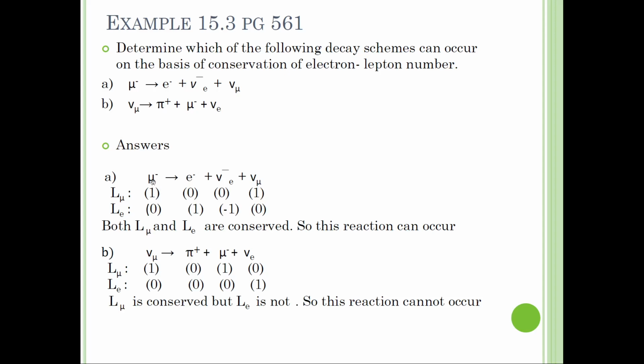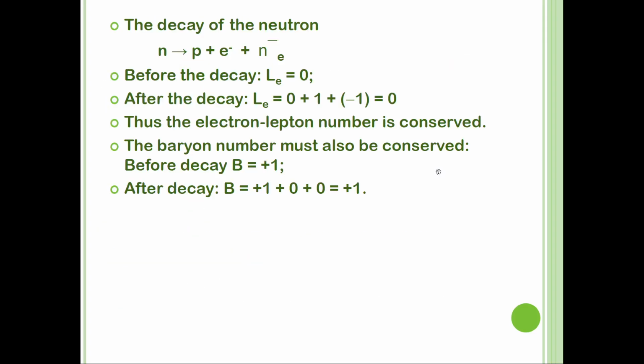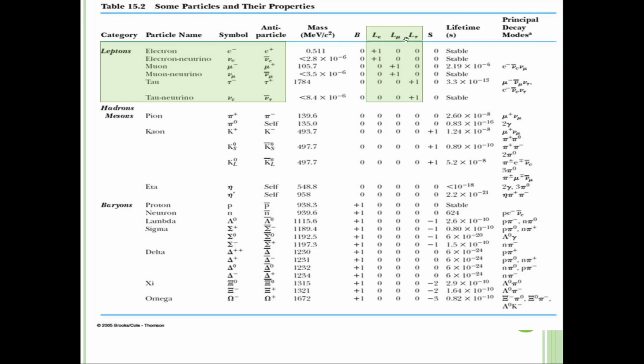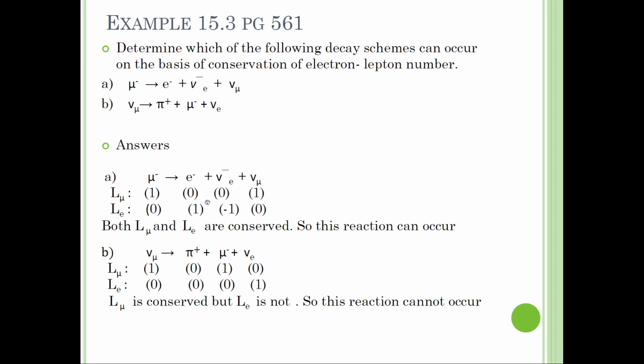Now I'll show you the mu lepton first, and then the electron lepton. For mu lepton, we can just refer to this law. Here, mu negative decays into electron negative plus anti-electron neutrino plus mu neutrino.